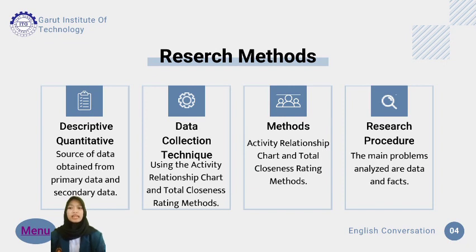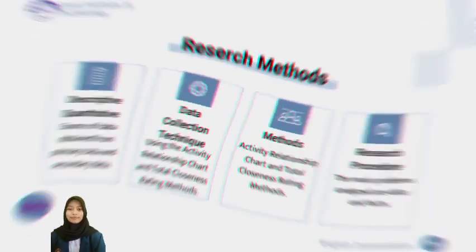The main problems analyzed are in the form of data and facts. Problems are identified with an appropriate method to help provide ideas and thoughts and make interpretation of research results. Data results in the form of visuals or tabulation present the data obtained in the form of pictures and tables, so it is expected the results of this research can be seen clearly.